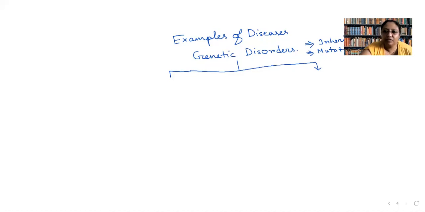I'll give you the example of a bacterial infection. You know, in teenagers it is very common to have pimples on the skin. I hope all of you, anytime during your teenage, had a pimple on your face, isn't it? Yes or no?